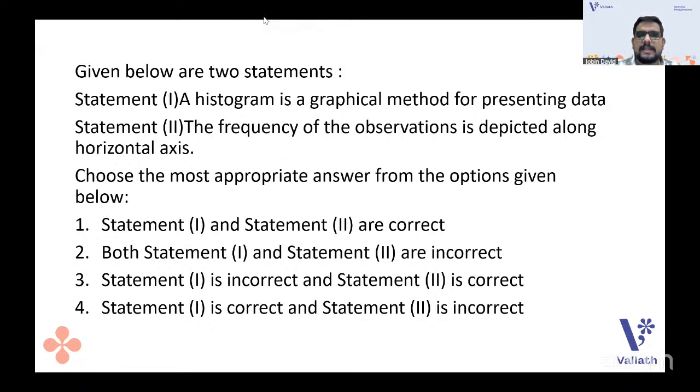A histogram is a graphical method for presenting data. The frequency of the observations is depicted along the horizontal axis. So which is the horizontal axis? That you should understand.